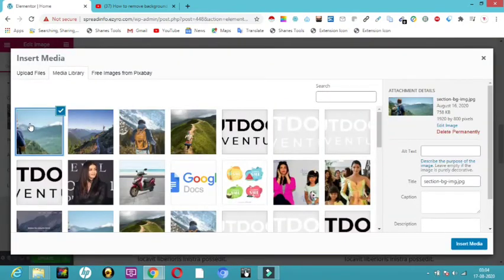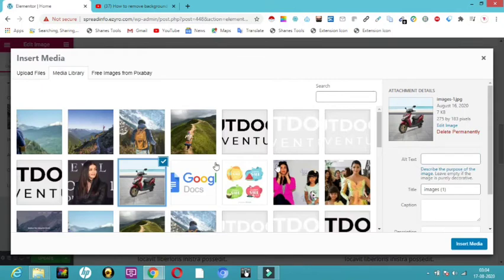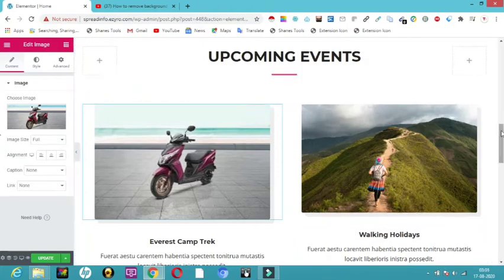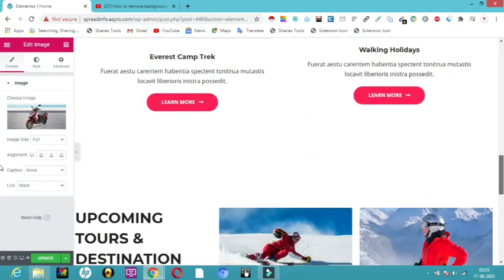Let me choose an image from here. So let me have the scooter, and I'll just insert here. So it has got changed. The same way you can make changes for photos and you can edit.